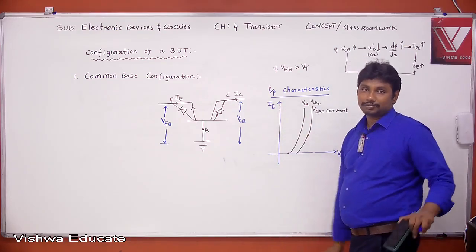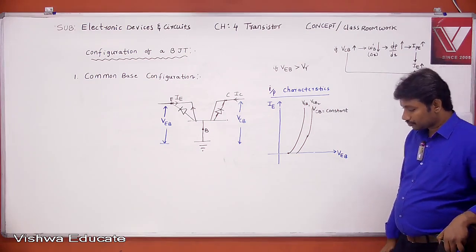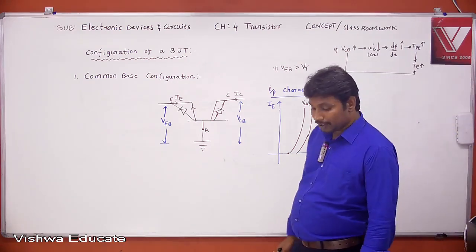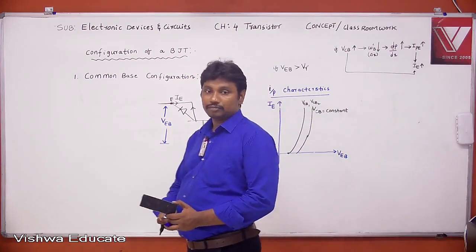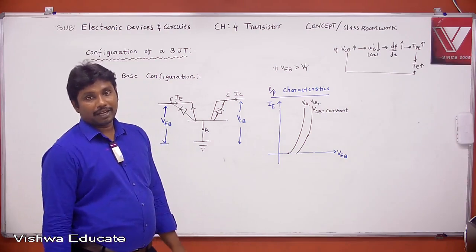Shifted left side, right? Yeah, copy the input characteristics. First heading: input characteristics.